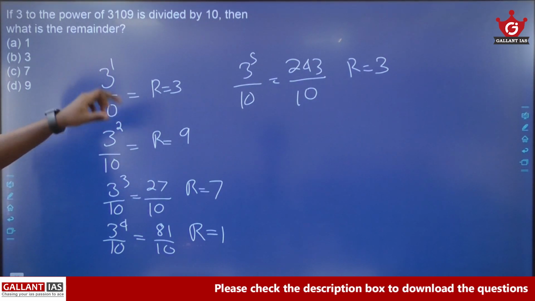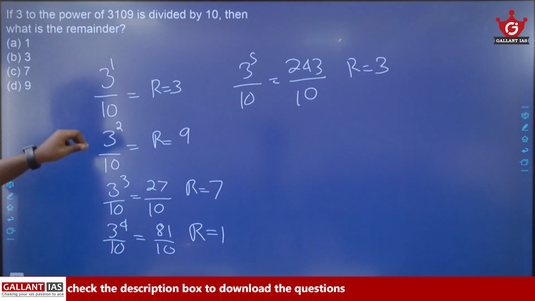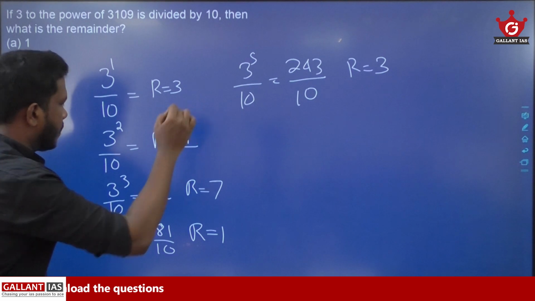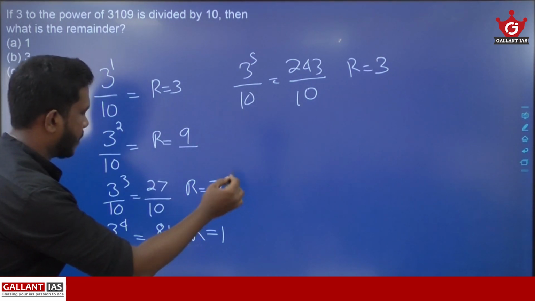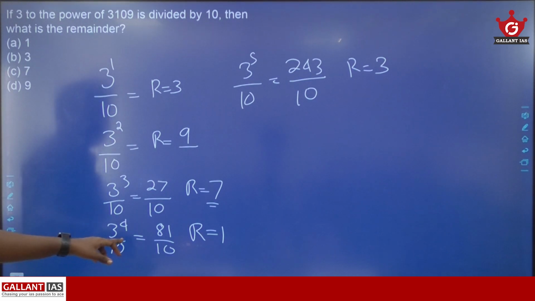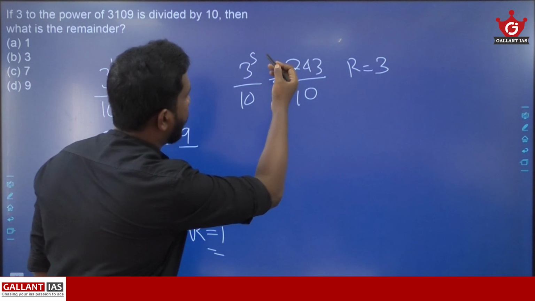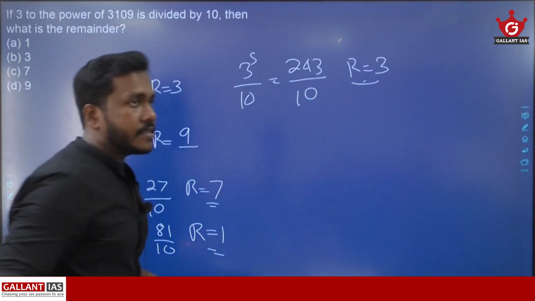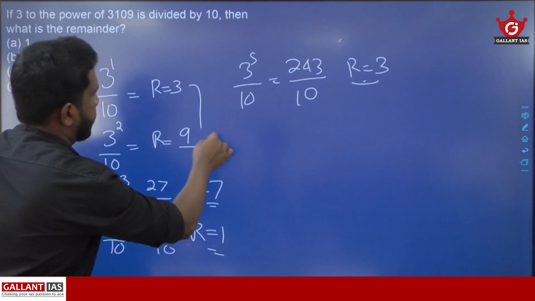When 3 to the power of 1 is divided by 10, you get remainder 3. 3 to the power of 2 divided by 10, you get remainder 9. 3 to the power of 3 divided by 10, remainder 7. And 3 to the power of 4 divided by 10, remainder 1. And when you divide 3 to the power of 5 by 10, you get remainder 3 again, right? So this cycle is repeating.